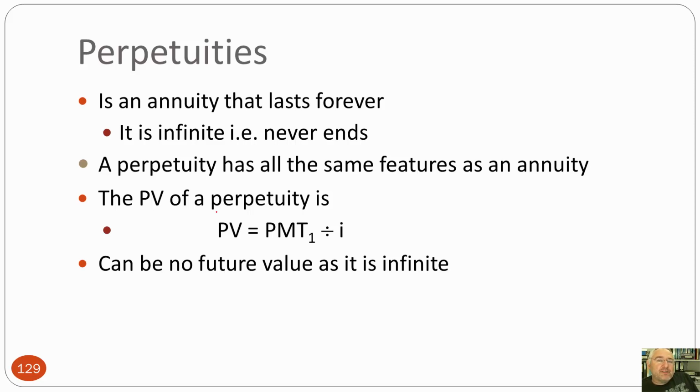So an annuity that lasts forever basically has no future value. The balance behind the annuity, because the annuity is generated from some underlying balance, it never gets bigger and never gets smaller. It just keeps generating income. So if you've got a perpetuity, how much money do you have to set aside? The answer is actually pretty simple.